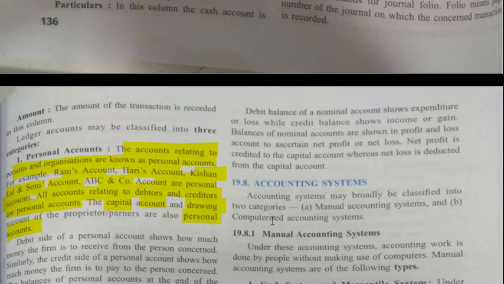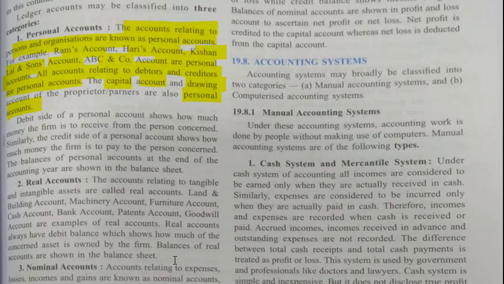Now the debit side of the personal account shows how much money the firm is to receive from the person concerned. So when you are making a personal account, the debit side indicates the money the firm is to receive from the person.